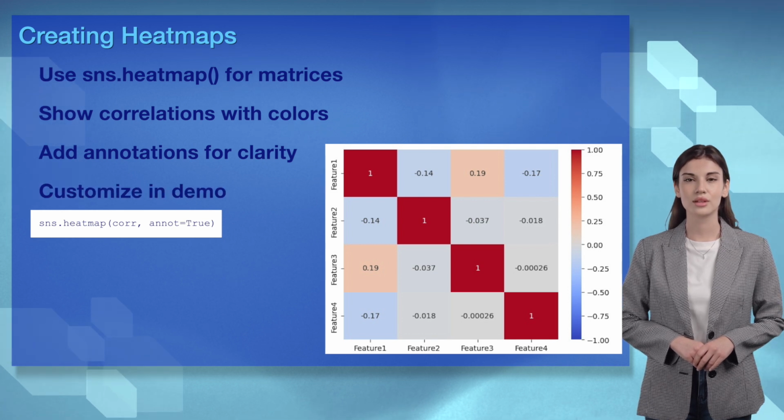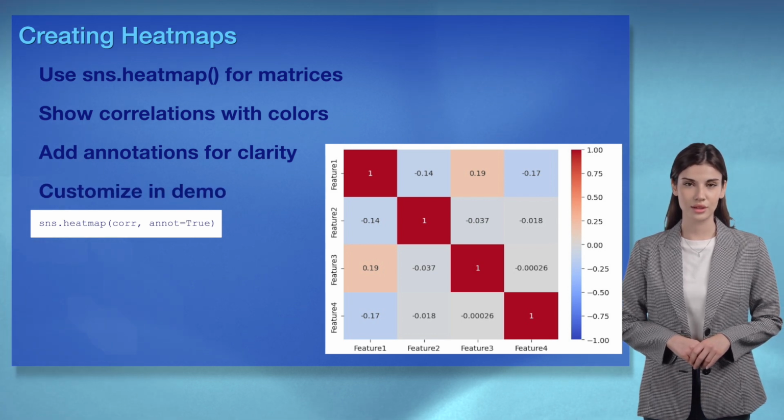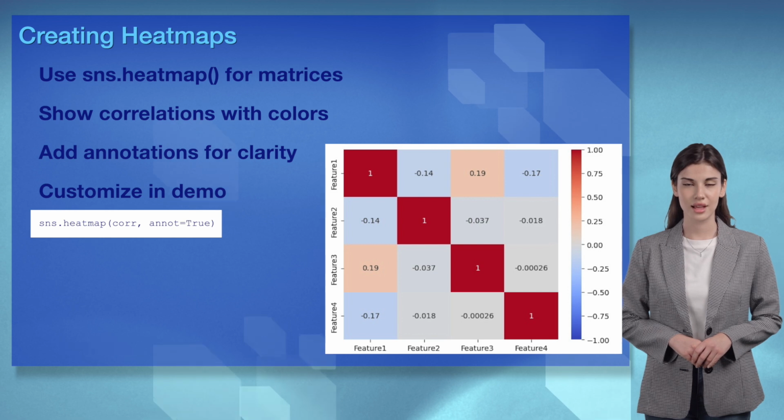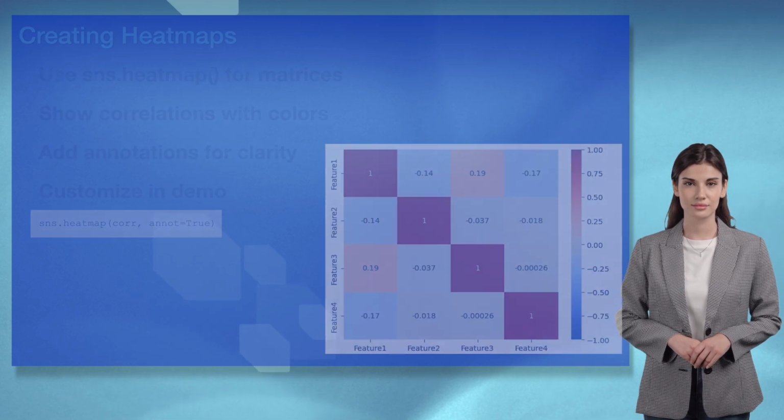Wizards, heat maps visualize AI matrices. Try them in our demo. It's like coloring your insights.